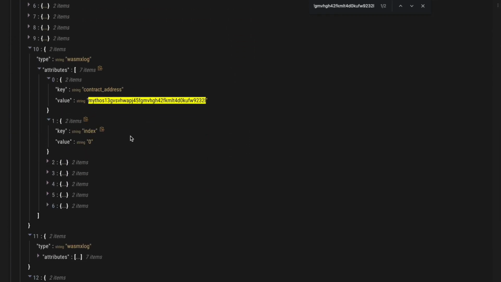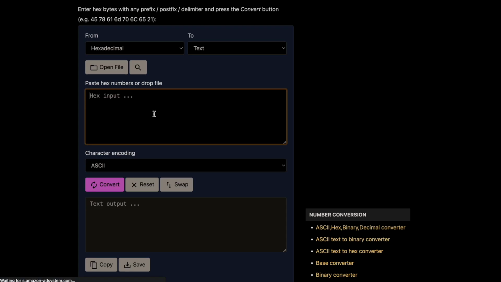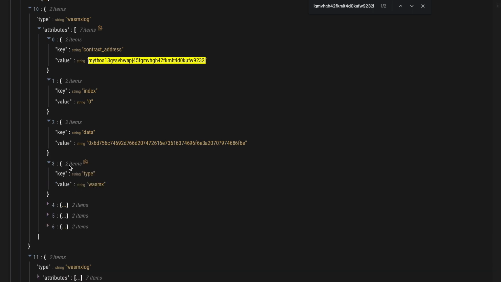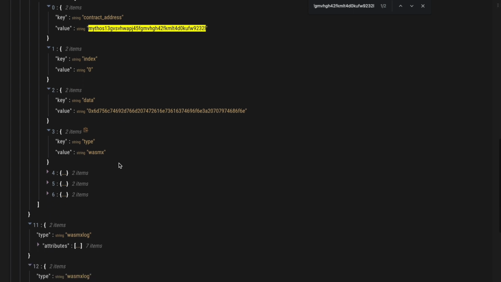Now the next is the log index. This is the first log, and then we have our computed string logged as hex data. This can actually be translated into a string. So this is what we get, our initial string, and then the variable corresponding to the contract that was called, and this is the first contract. The next, we know that this log is of type WasmX. It could be of type eWasm, for example, or of type CosmWasm.